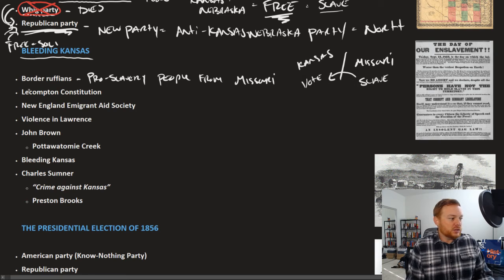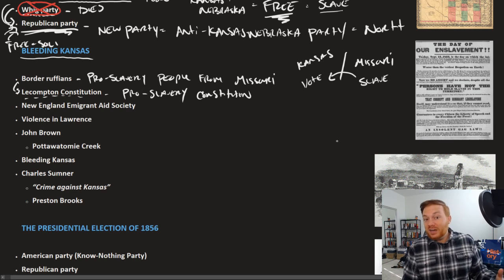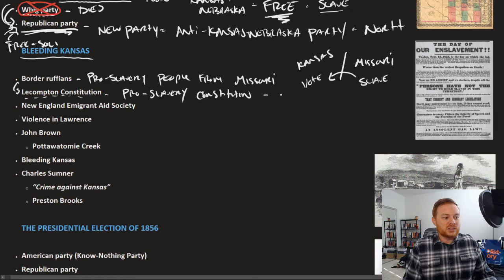And this leads to the Lecompton Constitution, which passes as the pro-slavery Constitution. Northerners cry foul, and specifically the House of Representatives refuses to acknowledge this as legitimate. They say that this essentially is illegal. So there's still a fight going on in the Senate between Northerners and Southerners where they can't agree upon the